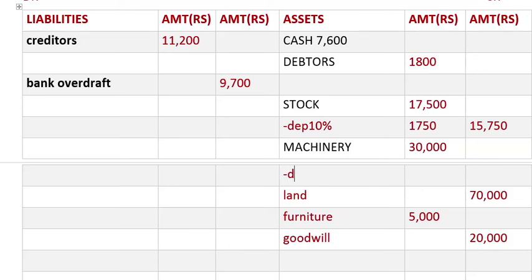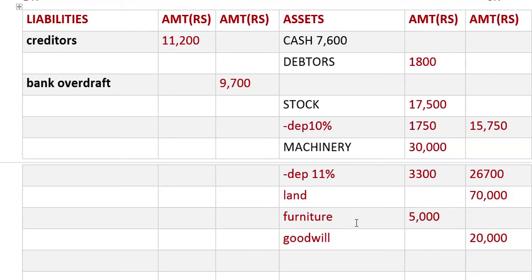So minus depreciation gives 3,300, and the amount we get outside is 26,700.